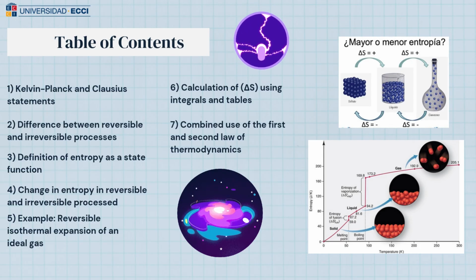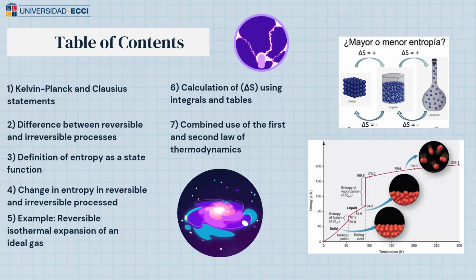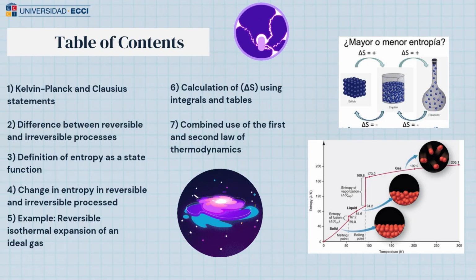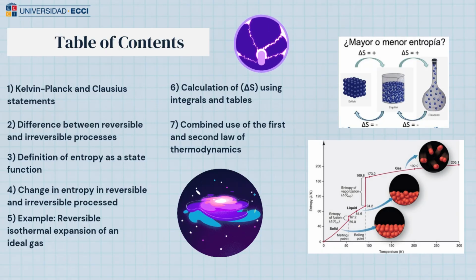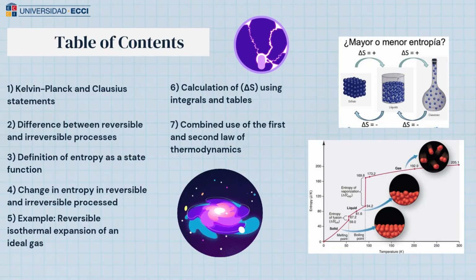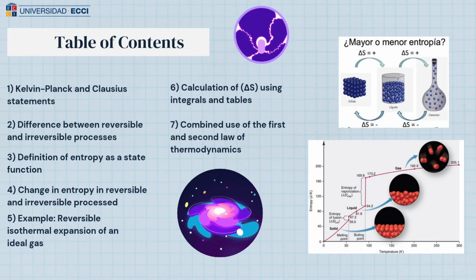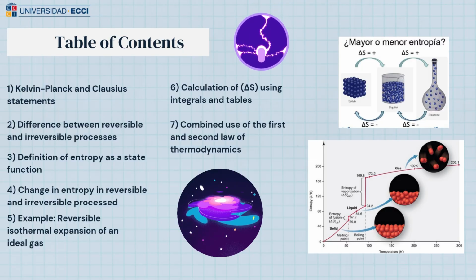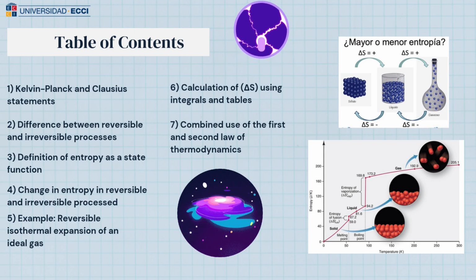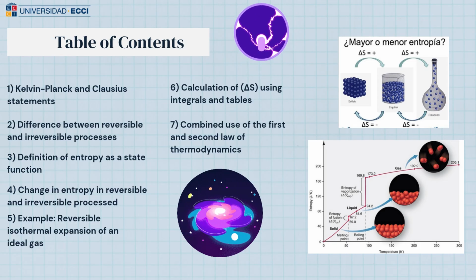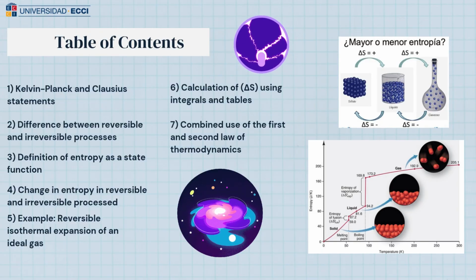To begin, we have the table of contents composed of Kelvin-Planck and Clausius statements, difference between reversible and irreversible process, definition of entropy as a state function, change in entropy in reversible and irreversible process. Example: reversible isothermal expansion of an ideal gas. Calculation of delta S using integrals and tables, and finally combined use of the first and second law of thermodynamics.